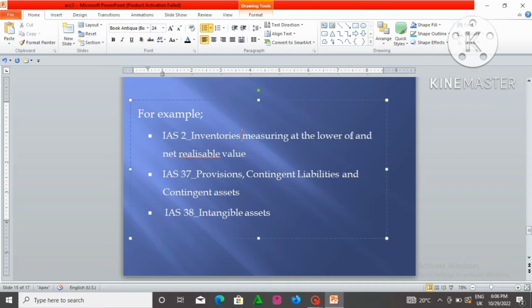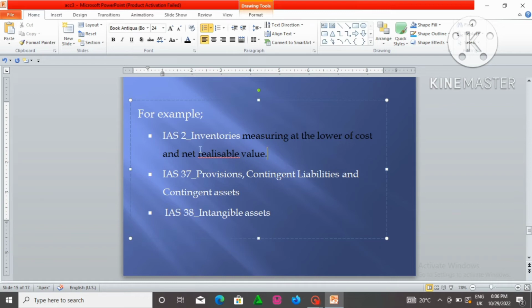So measuring at the lower of cost and net realizable value. This is something you cannot change, and you need to follow the policy the way it is. So there it does not permit choice.